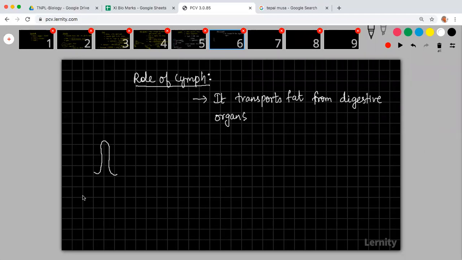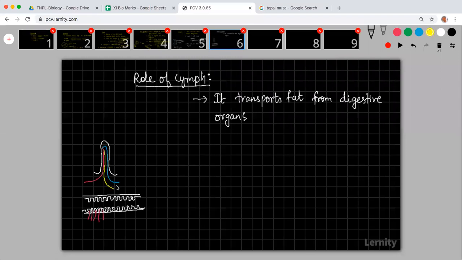Say, for example, this is your intestine. Throughout the wall of the intestine there are small finger-like projections. From here, you will see that these things are connected. There will be a blood vessel, an artery, a vein, and also a lymph capillary.